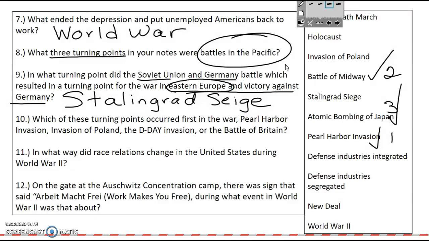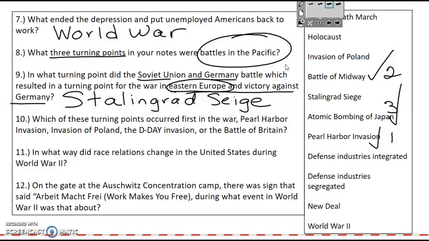So it's the turning point of the war, and that was during the late part of 1942 into the early part of 1943. So this is during the wintertime, and Germany wasn't equipped to combat the Soviet Union. They didn't learn from history.